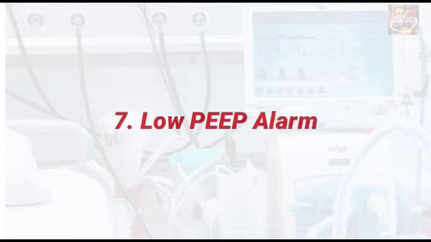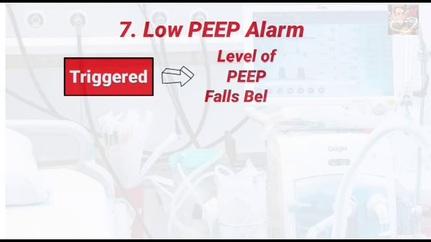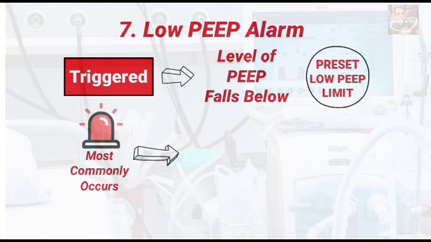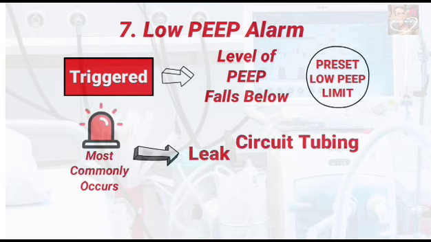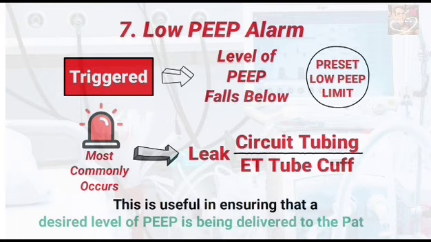A low PEEP alarm in mechanical ventilation is triggered whenever the level of PEEP falls below a preset low PEEP limit. This most commonly occurs whenever there is a leak in the circuit tubing or the endotracheal tube cuff. This alarm is useful in ensuring that a desired level of PEEP is being delivered to the patient.